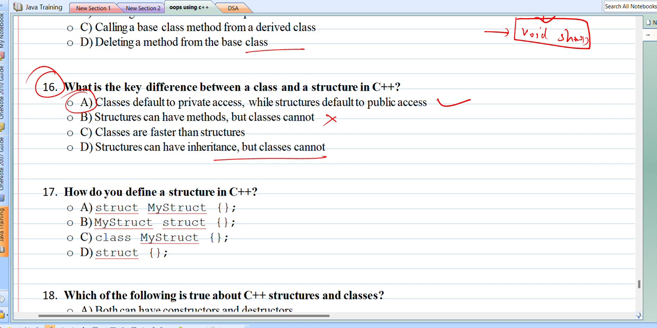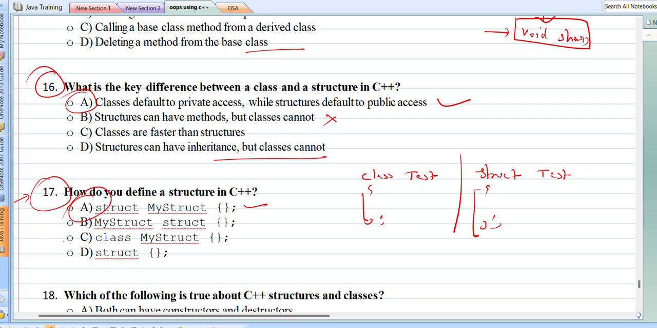Now this is how do you define a structure in C++? So a structure in C++ is defined in the same way we declare a class. Like we declare class like this using the keyword class and name, suppose class test, right? So in the same way we declare the structure in C++. We use keyword struct and structure name, suppose test, like this. So the correct syntax seems to be struct my struct, this one. Okay, so the correct answer is option number A.